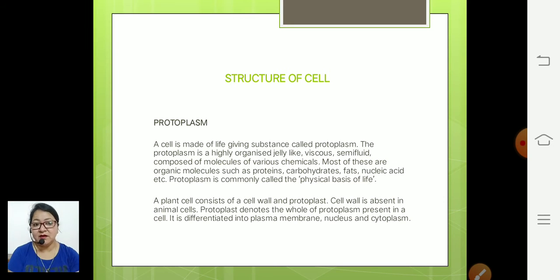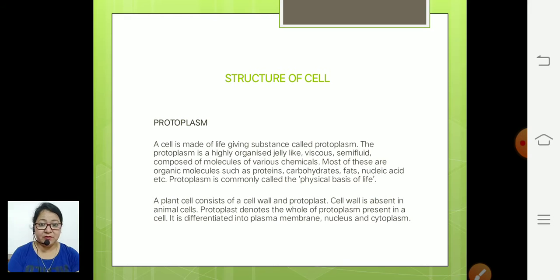because in the case of a plant cell, the cell wall is a dead part, made up of dead material. So the word protoplasm explains that all the living substance of a cell is called protoplasm.